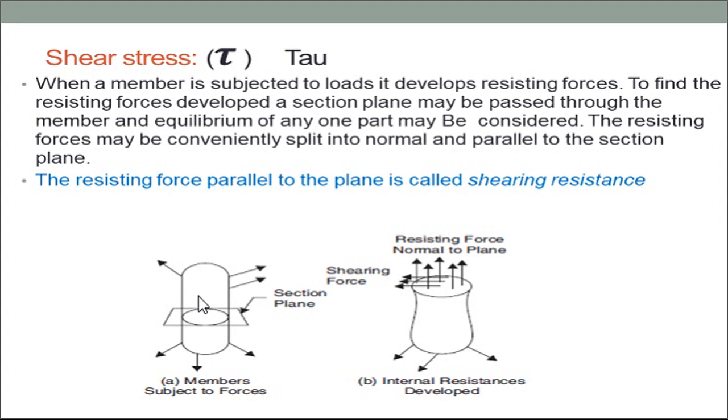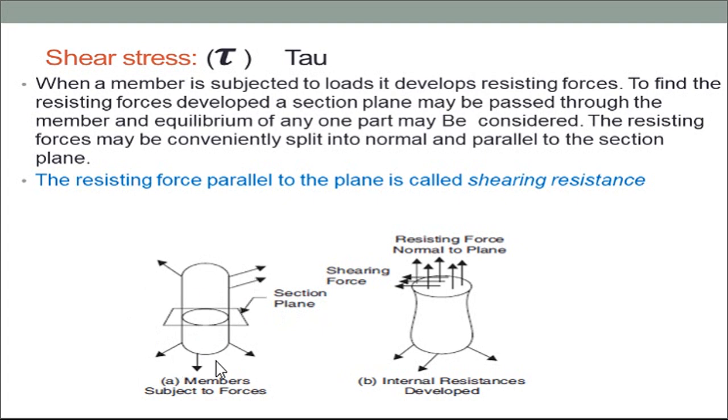acting onto the body, at that time resisting forces are also offered from that body. There are two types of resisting forces offered by the body. One type of resisting force is normal to the plane. You can see in this particular picture there is a whole body, and in this body a sectional plane is considered.